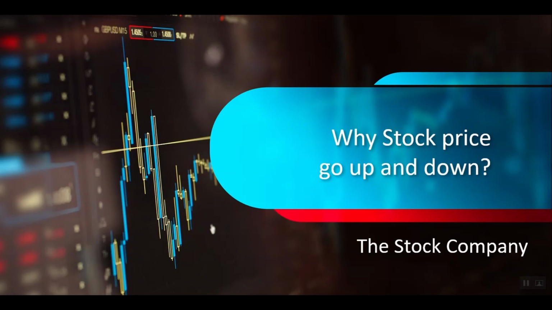If you would have seen, you would have noticed the stock price will not go in narrow shape, right? It will go up and comes down, and it will go up and again come down, right? So there will be a lot of fluctuations, right? Up and down. Do you know why? If you know why, I'm curious to know what is your understanding.